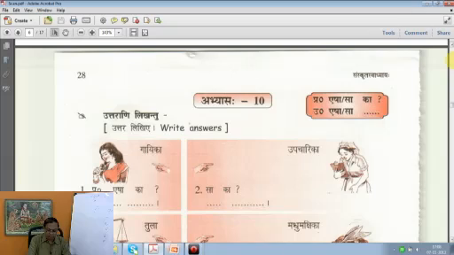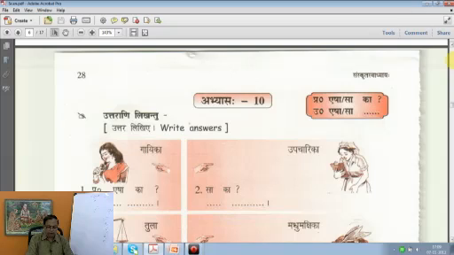Now further some more examples on page 28. You are supposed to write your answers. Here the answers are provided on the top. You have to just pick up and write. For example, Esha ka, who is this lady? Gaika is given. So how do you write? Esha Gaika. Number 2. Sa ka, who is she? The answer is Upacharika. She is a nurse. And third one, Esha ka, what is this? Tula. Scales are called Tula. Esha Tula. This is a scale.